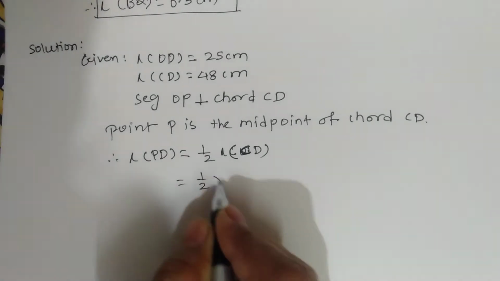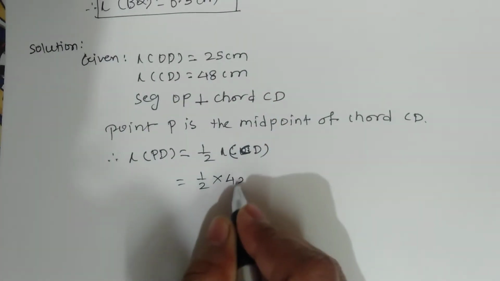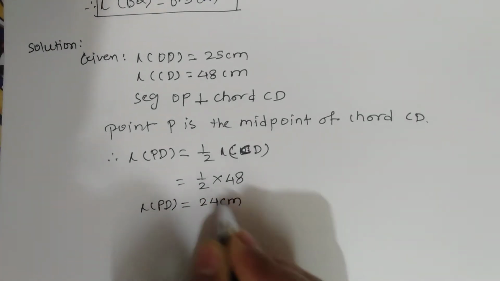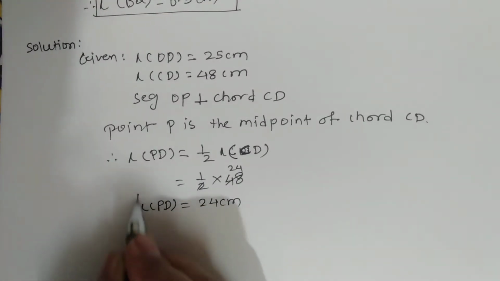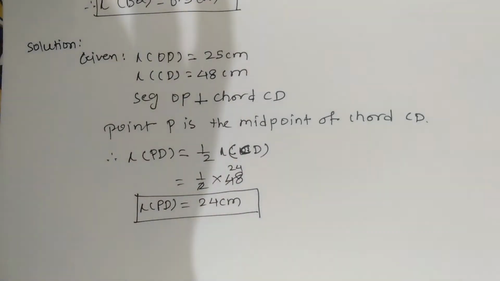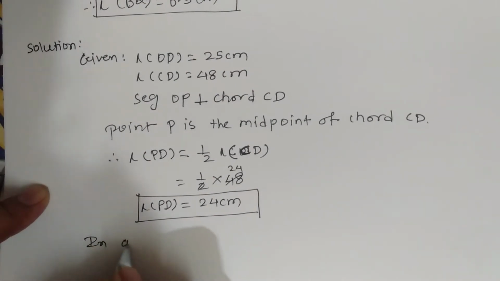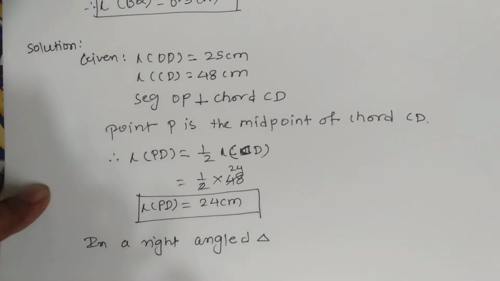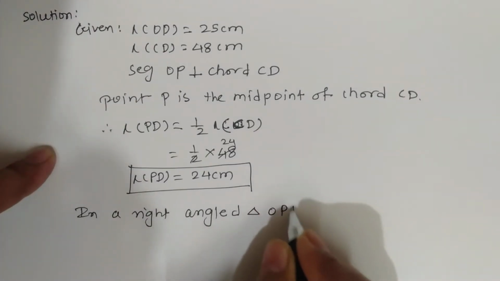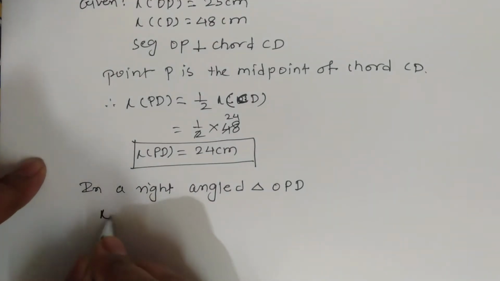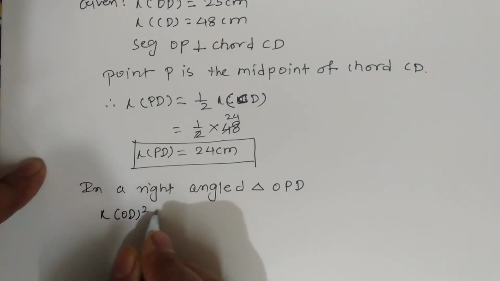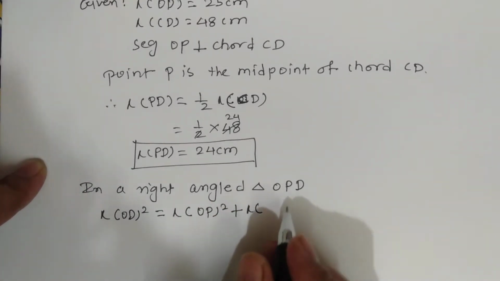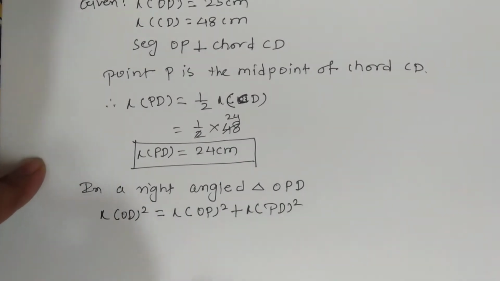So put up the values here. Half into length of CD is 48, means length of PD is equal to 24 centimeter. Correct? Now in a right angle triangle OPD, length of OD square is equal to length of OP square plus length of PD square. So put up the values.